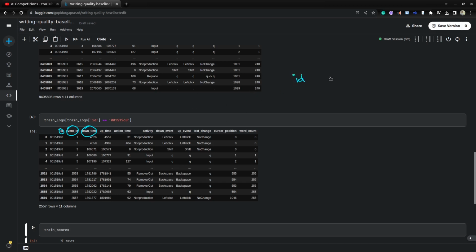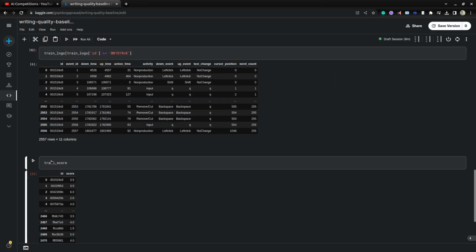In each ID we have multiple events. Here the events are represented based on the event ID. They provide you the sequence of event IDs 1, 2, 3, 4, and for each event, the corresponding features. But at the end we need to predict at the ID level: for each SI, what is the score.